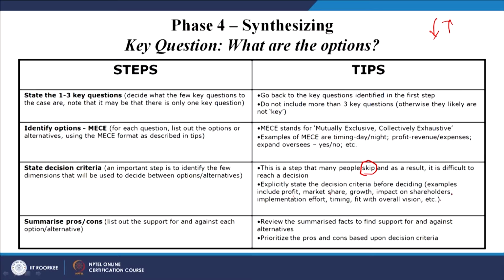So this is also very important whenever we talk about deciding the criteria. State the decision criteria; we have to consider the points taken into consideration for evaluation to get the best decision.